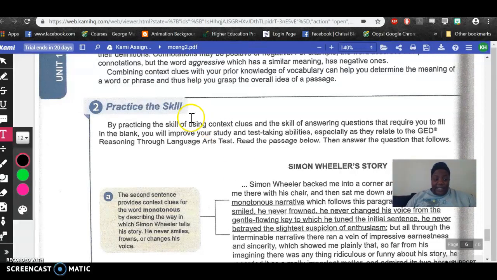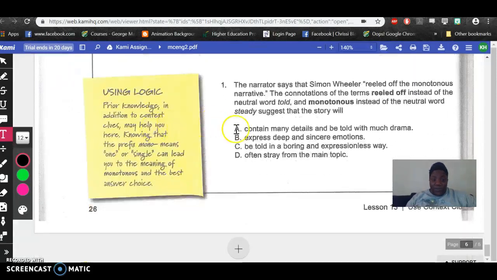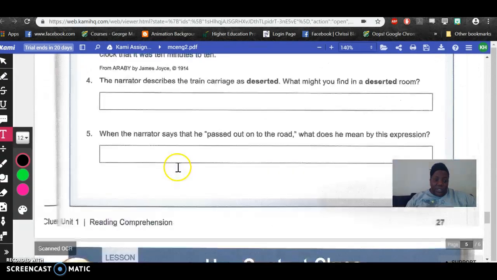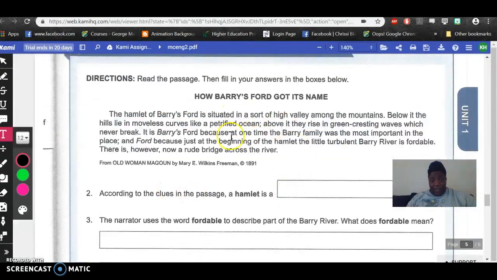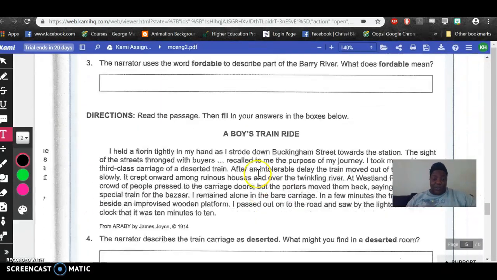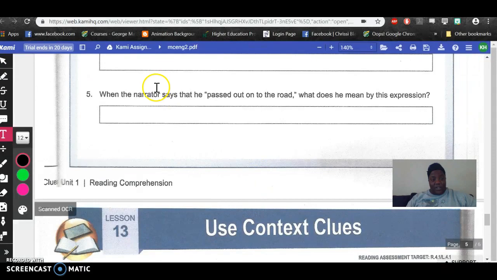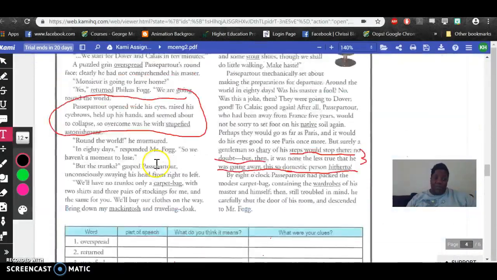Again, working with the context clues. Read this part first, see if you can answer question number 1, and then go to page 27. You've got a little paragraph again, one up here, and then you can answer this question and this question. So it's a few short exercises, especially if you don't feel like going through all the other pages that I just reviewed for you.